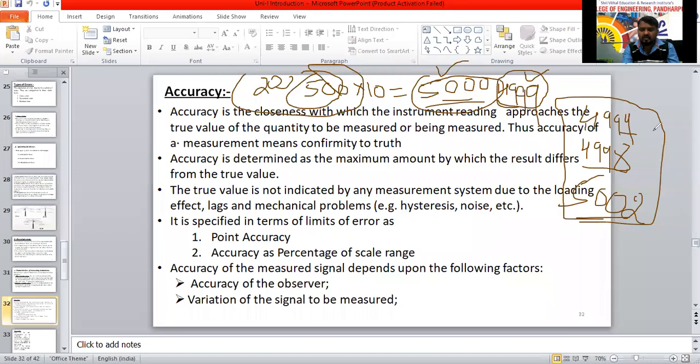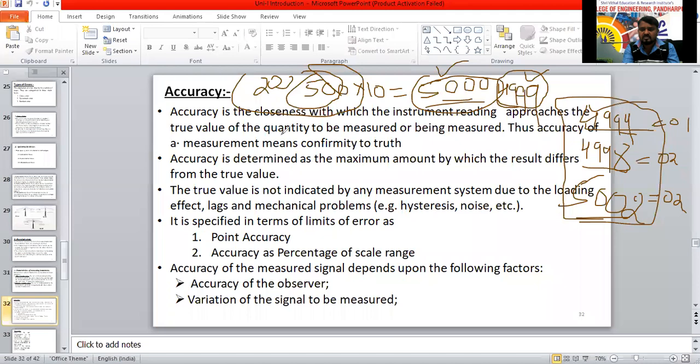Between 5,000 and this one, how much is the difference here? 0.1. Here the difference is 0.2. Here the difference is 0.2 again. So we have to consider this one first.